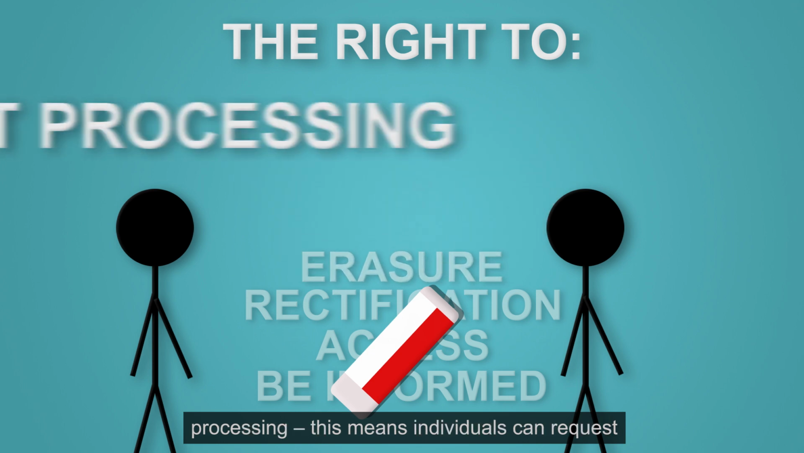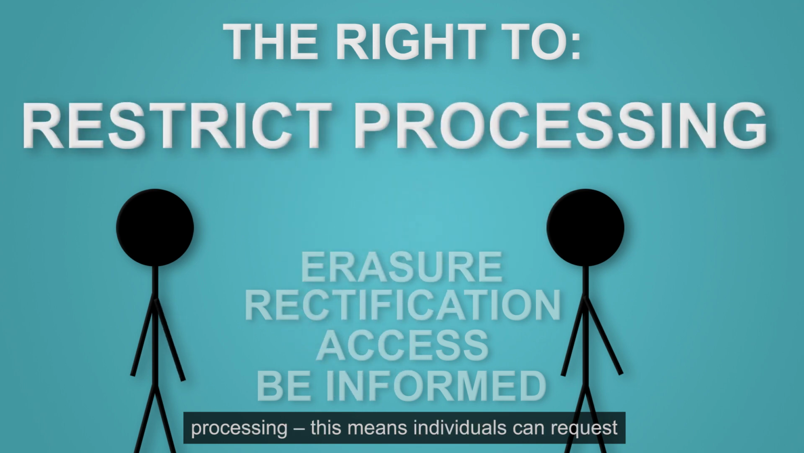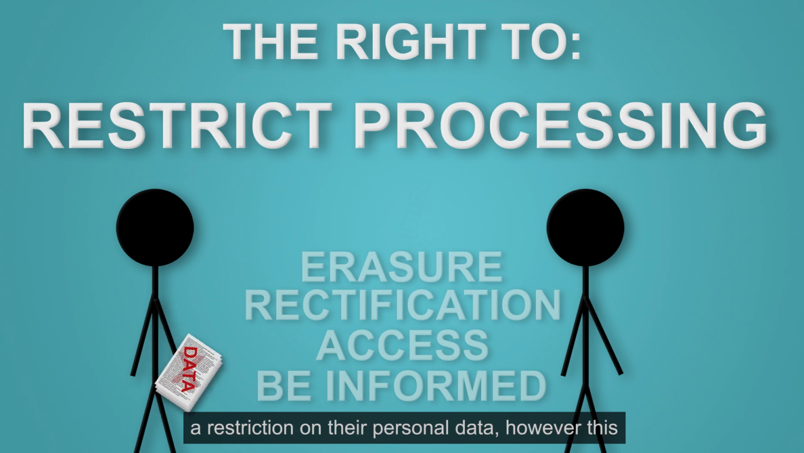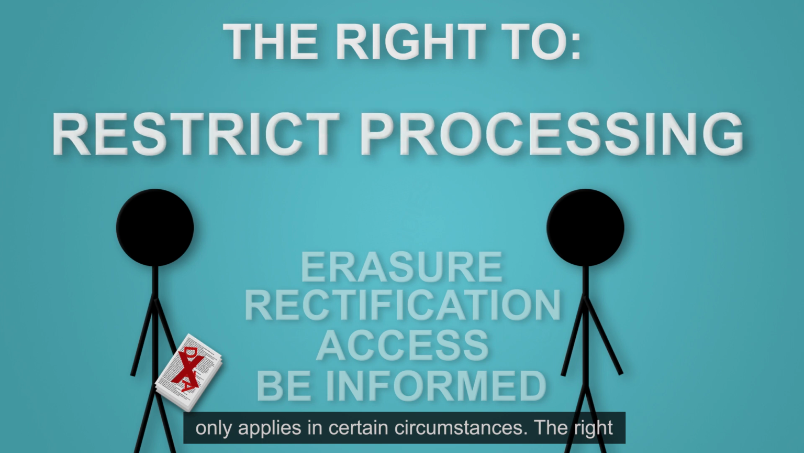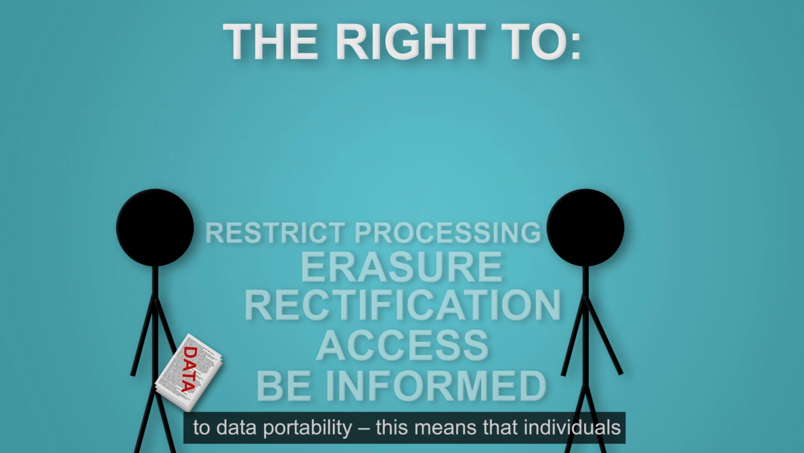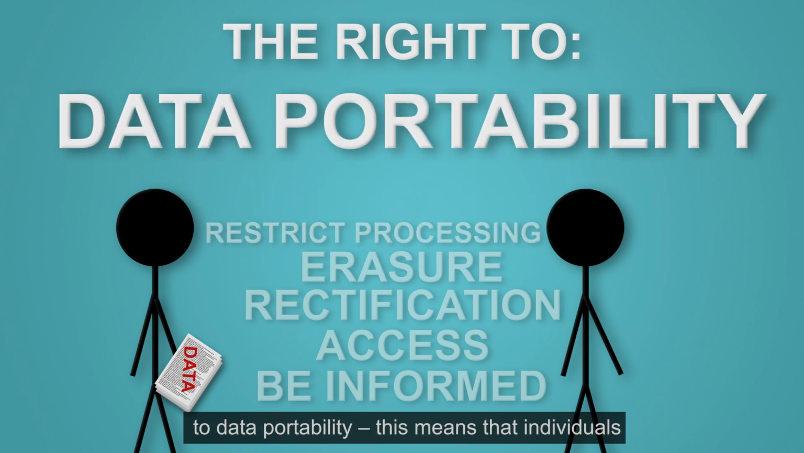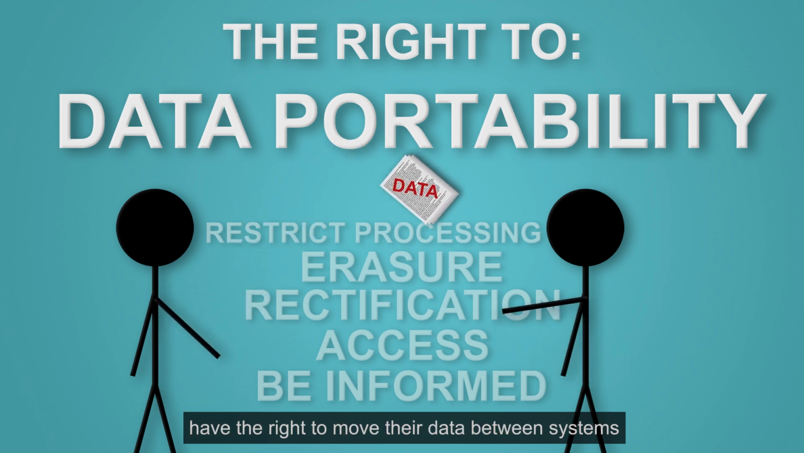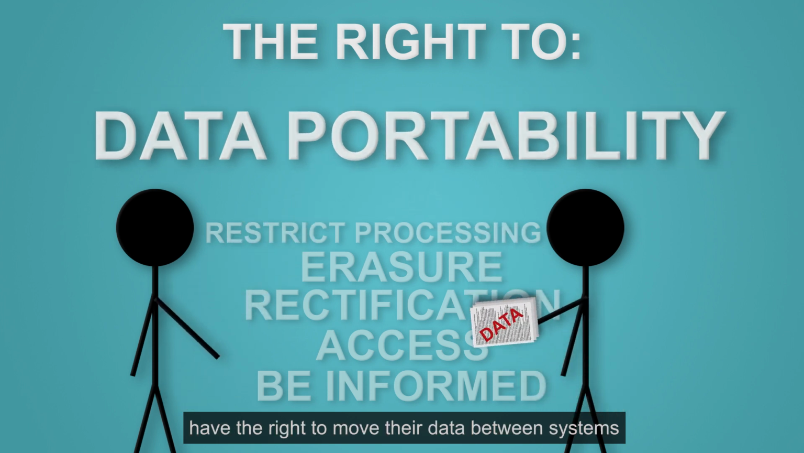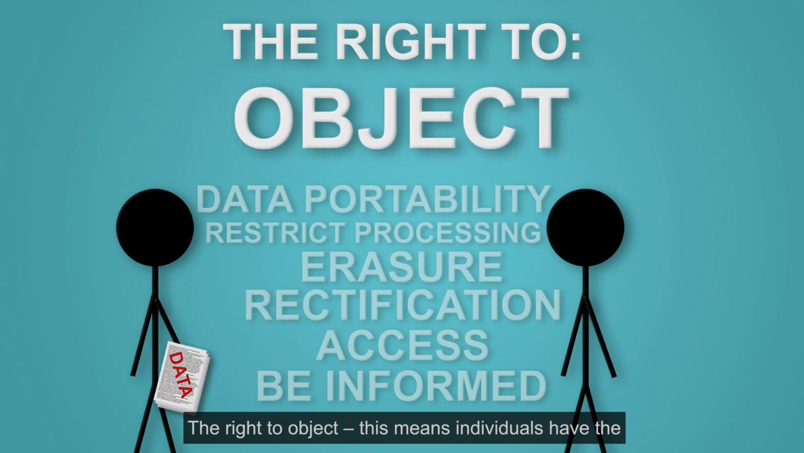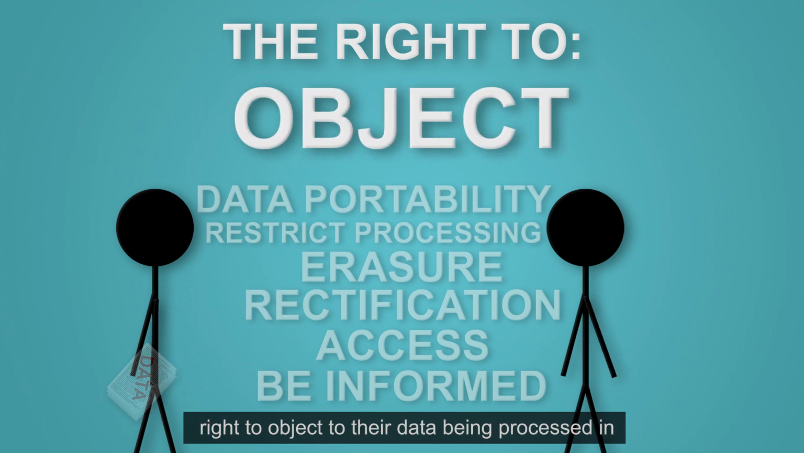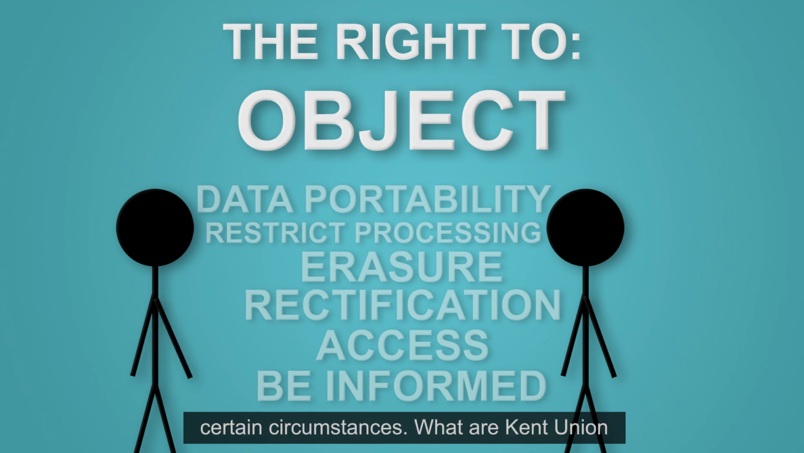The right to restrict processing. This means individuals can request a restriction on their personal data. However, this only applies in certain circumstances. The right to data portability. This means that individuals have the right to move their data between systems. The right to object. This means individuals have the right to object to their data being processed in certain circumstances.